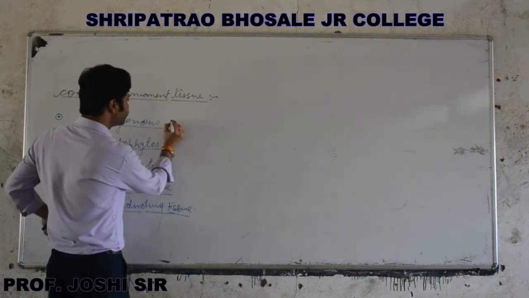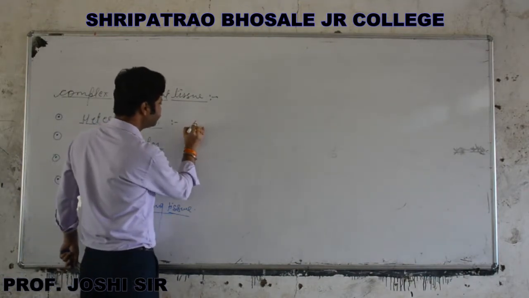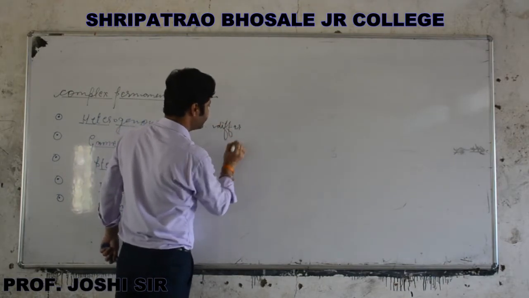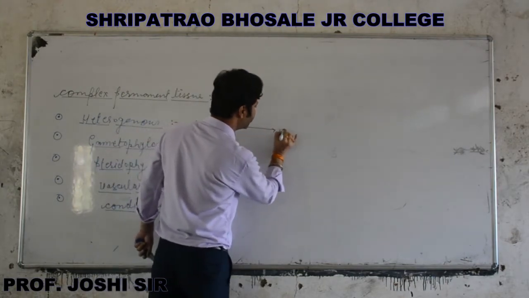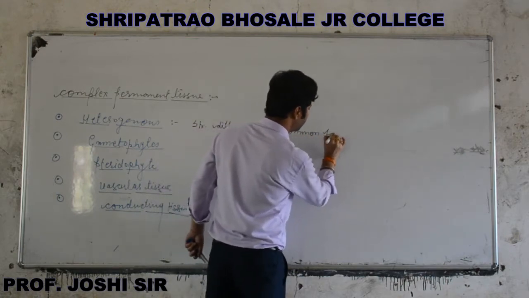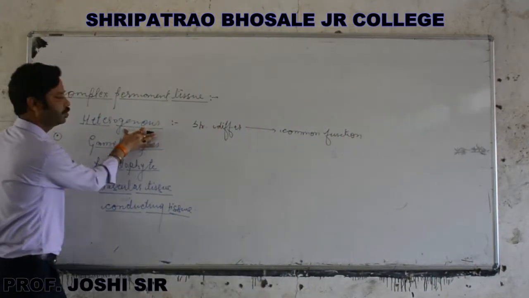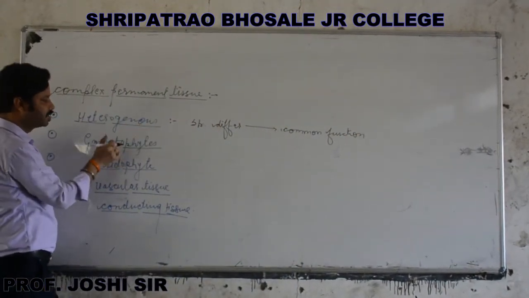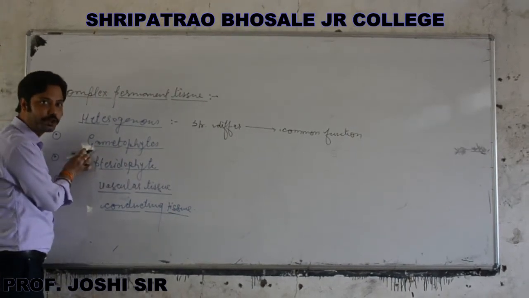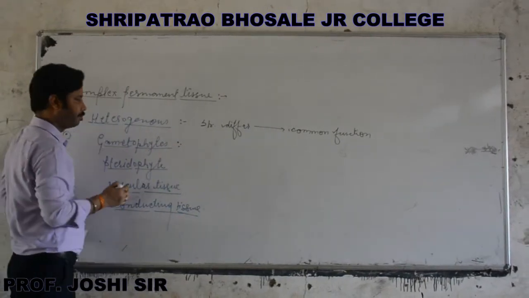It means complex tissues are structurally different but perform the common function. Hence it is called heterogeneous tissue. Now the second point is that complex tissues are absent in gametophyte. These tissues are absent in gametophyte.